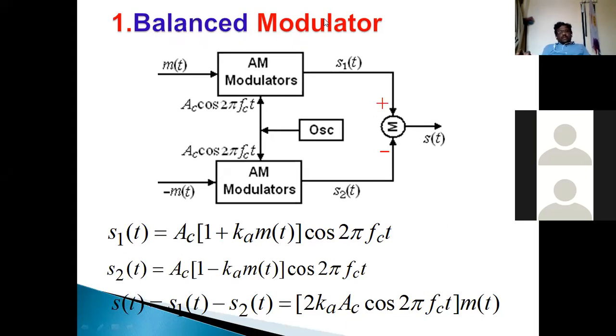First we need to calculate the output of the AM modulators, AM modulator 1 and AM modulator 2. For getting AM modulator 1, the required inputs are message signal and carrier signal.